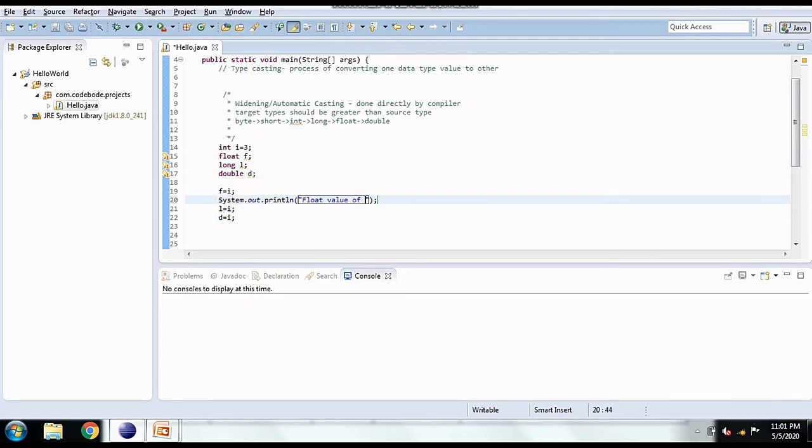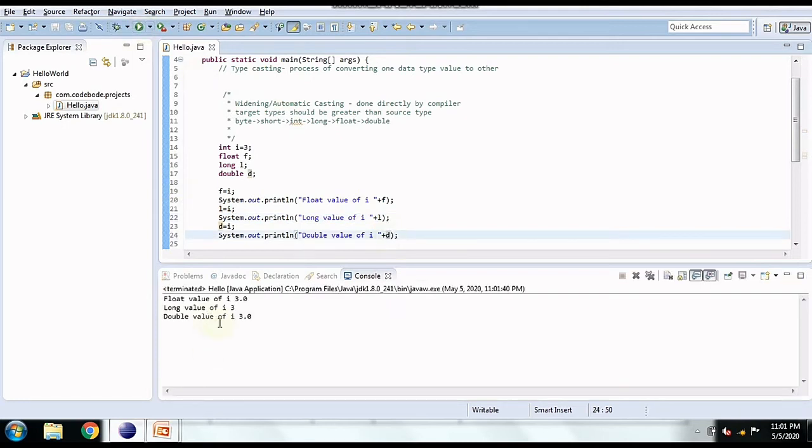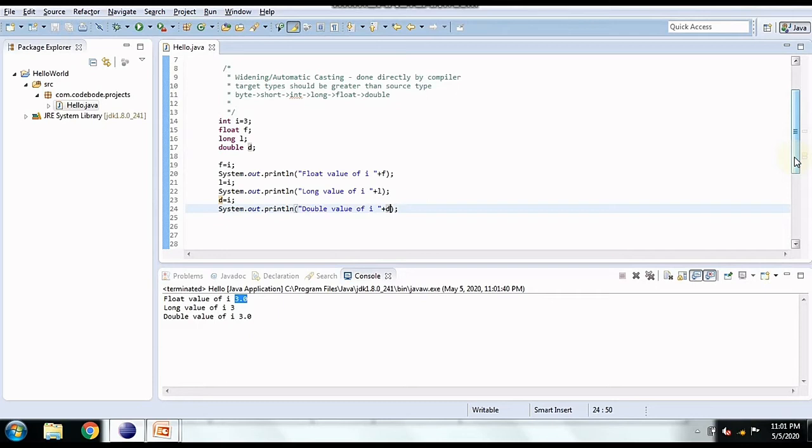Let's print this. Float value of I is f. Similarly, for long and double we will do. So if we run this, we have the converted values of I. For float and double, it is 3.0. So it is converted to those data types. In this way, automatic typecasting works.